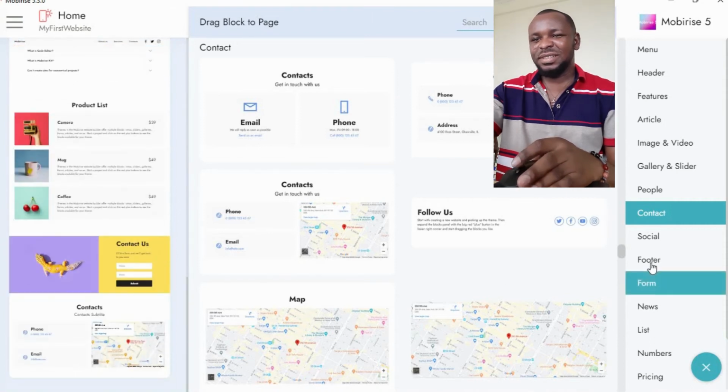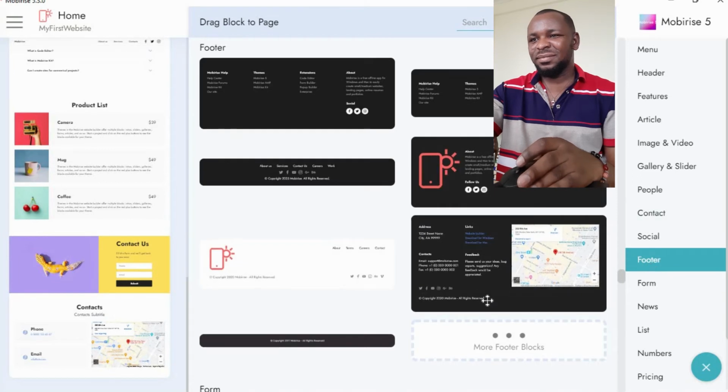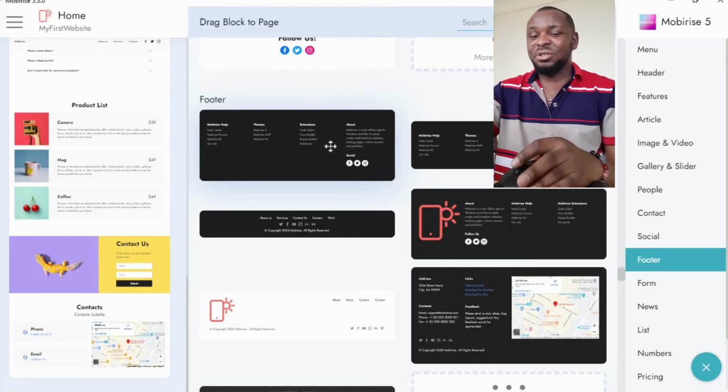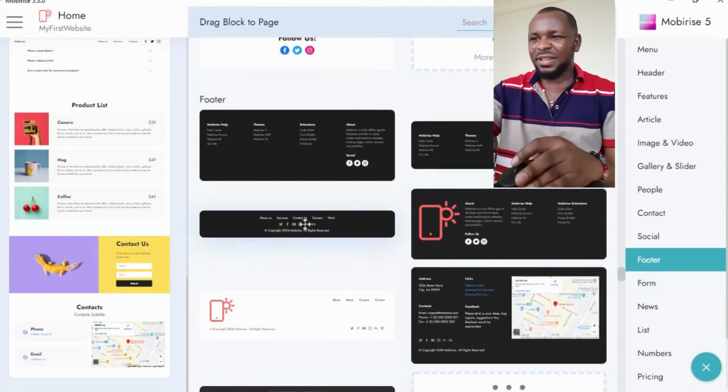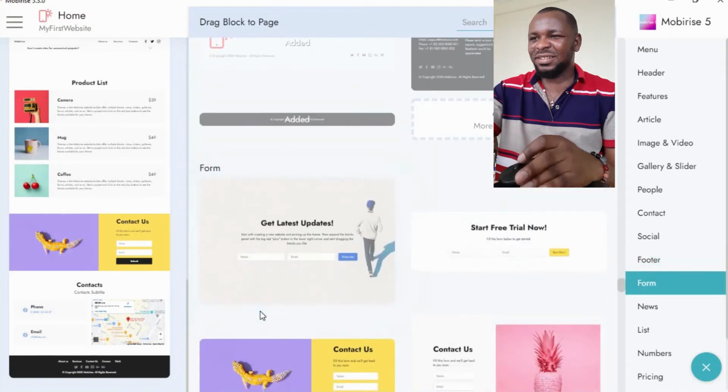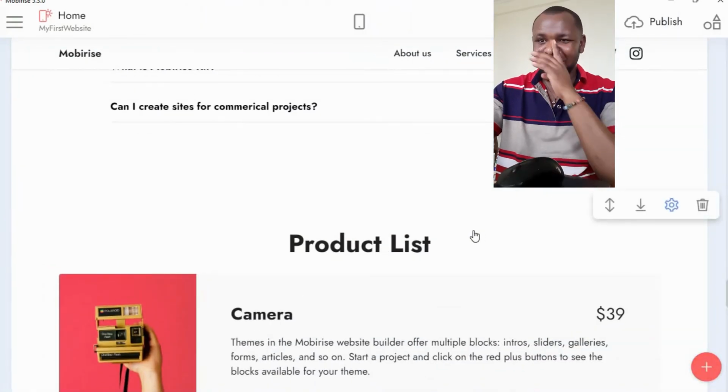Okay, so now let's hit the footer. So you can have this footer here. You can have this. I like this. This is nice, simple and nice. When your website has a lot of information, then you drop it here. You can use this one, depending on the site that you are working with. But I like this. It's just simple, simplicity is added. Then I'm done. So once you are done with the blocks, you can just close it. Click on close, and now let's see our site.